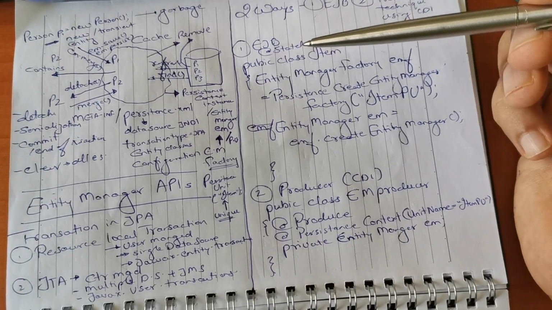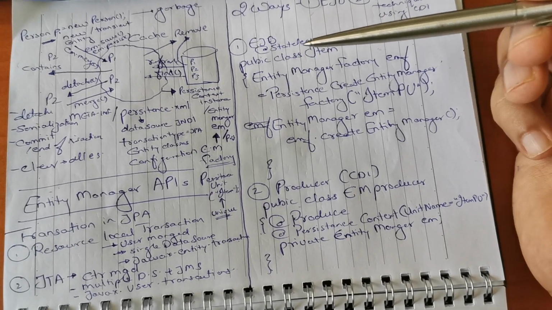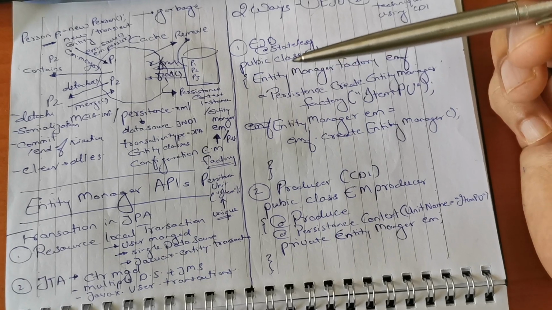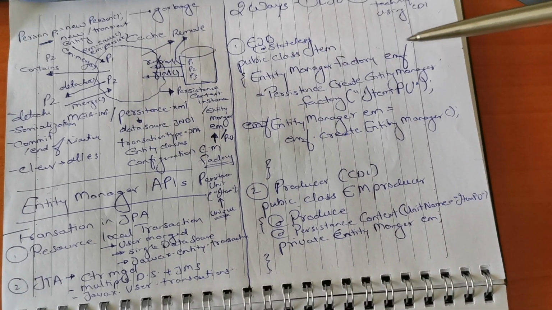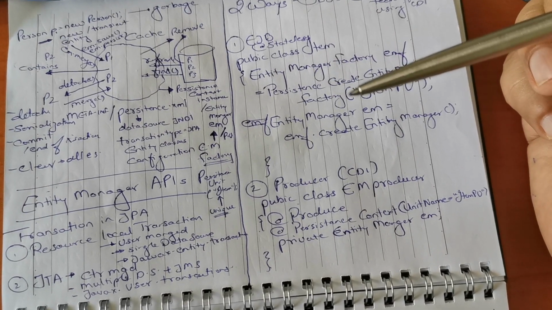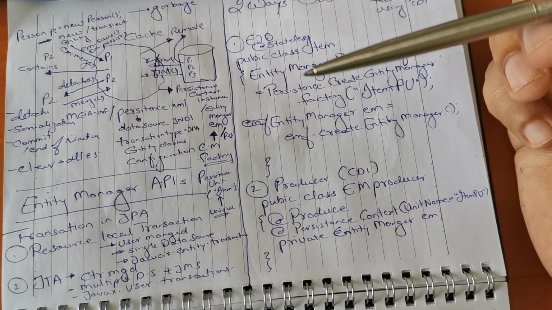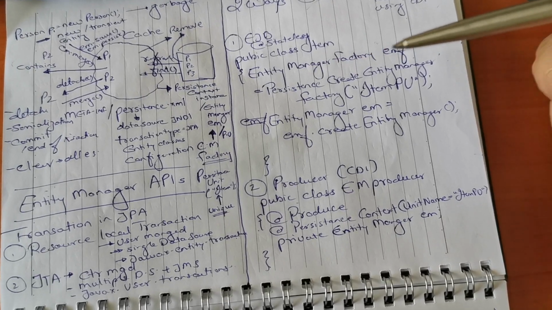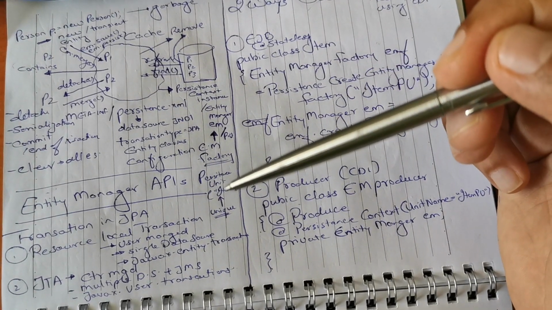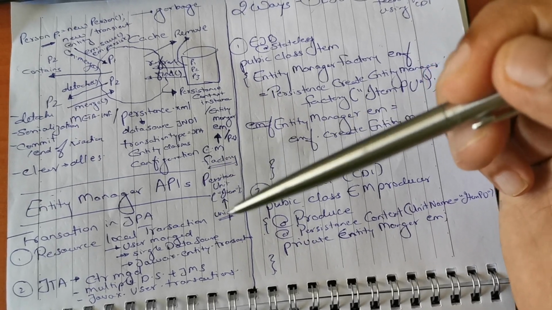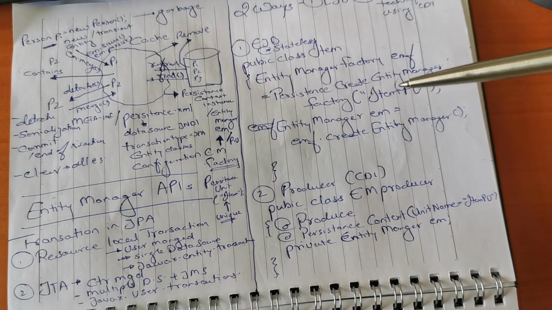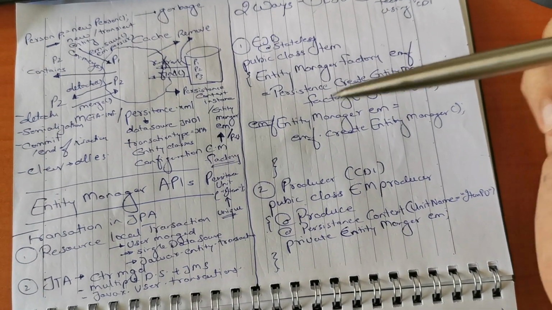Let's say we are creating a stateless EJB with the annotation @Stateless, and our class name is public class Item. From the EntityManagerFactory, we are creating an instance EMF, which is getting its factory instance from a class called Persistence, createEntityManagerFactory. It should be given a unique name, as we have discussed, that there should be a unique name given to a persistence unit. So we are giving the name as item persistence unit.